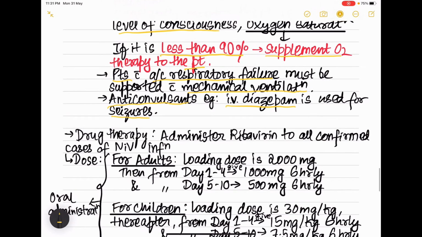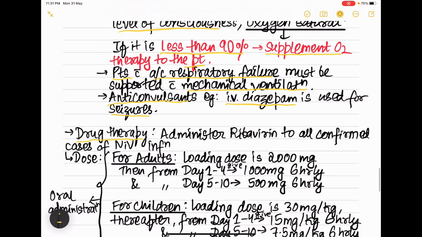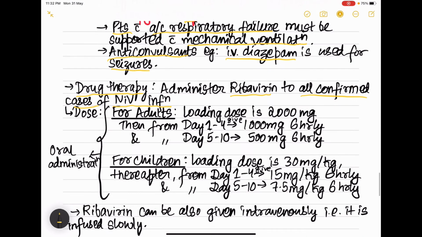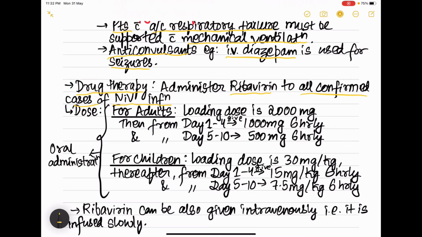Now coming to the specific drug therapy which we are giving in case of Nipah virus infection, that is ribavirin. Ribavirin is given to all confirmed cases of Nipah virus infection. So coming to the oral dose, that is for adults and for children it is different. First is loading dose, that is 2000 milligram. Then from day 1 to day 4 we give 1000 milligram 6 hourly, and day 5 to day 10 we give 500 milligram 6 hourly.